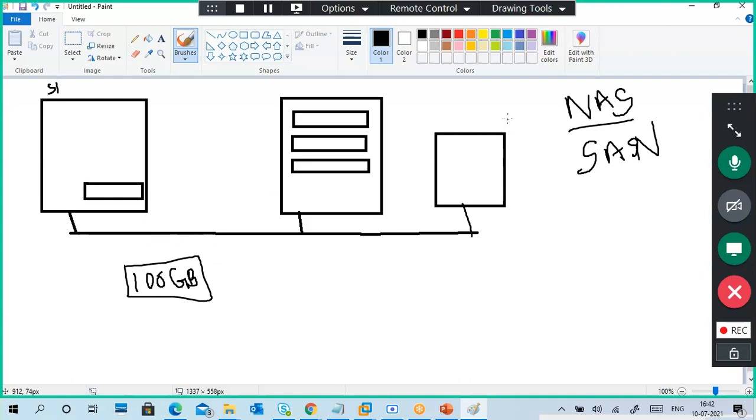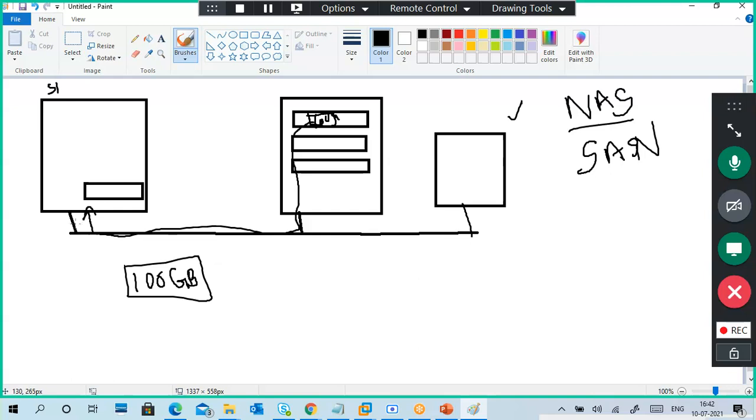So I will contact this administrator. What he will do, he'll create a 100 GB volume from their disk only. They have 1 terabyte, 2 terabytes, or 10 terabytes of disk in the box. Very simple. They'll create a 100 GB disk, and they will give this 100 GB disk through the network to our server. Through the network, they'll give you a disk, not a folder. It's a disk, directly a disk.